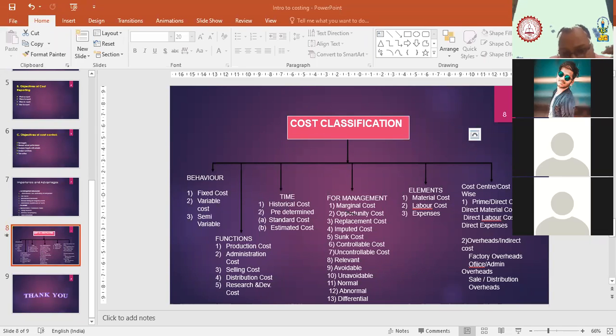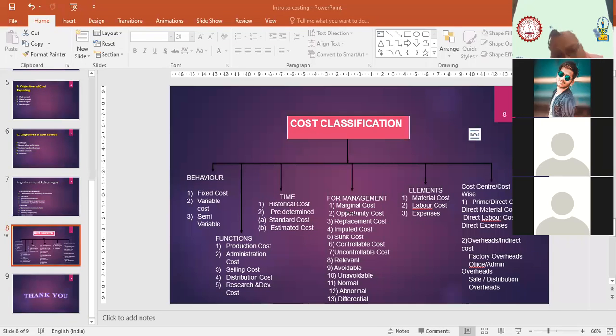Then next one is differential cost. This I will take last because I need more explanation there. So next one is normal and abnormal cost. Normal cost is whatever expense we incur when production is going on and the product is being sold by the sales team, everything in a normal situation.